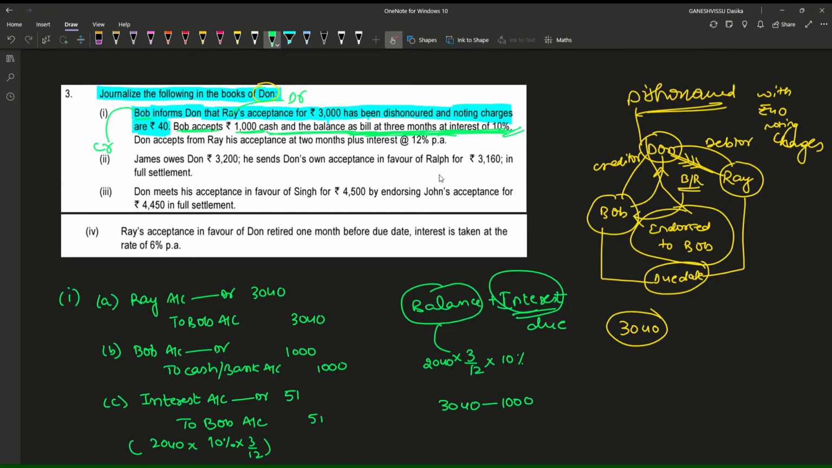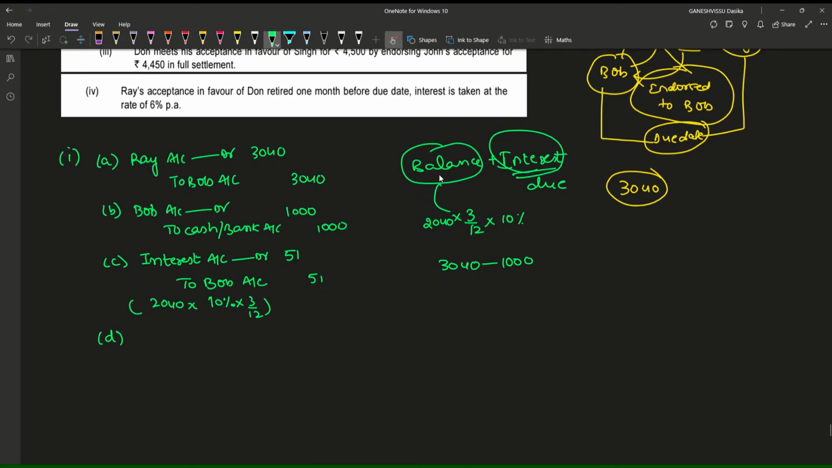This is completed, and we need to pass one more entry, right? Together with the interest of 51, we need to pass one more entry, for the bills. Bob account debtor to bills payable, 2040 plus 51, which is 2091.